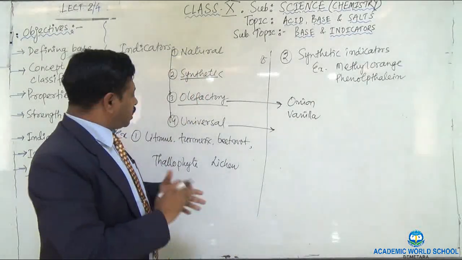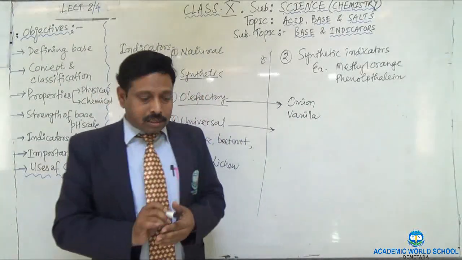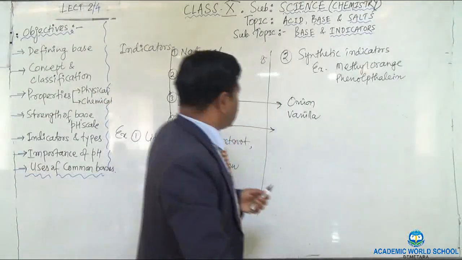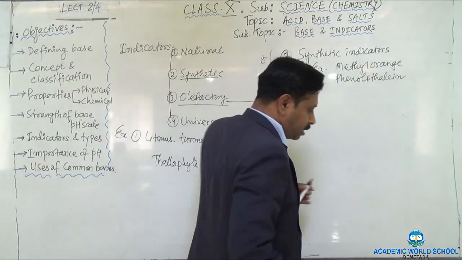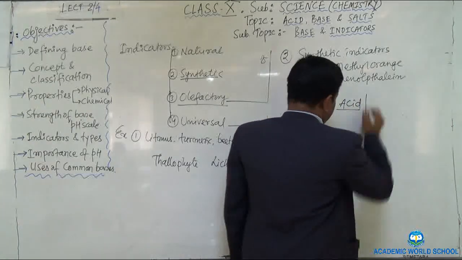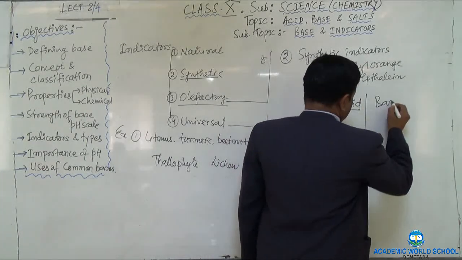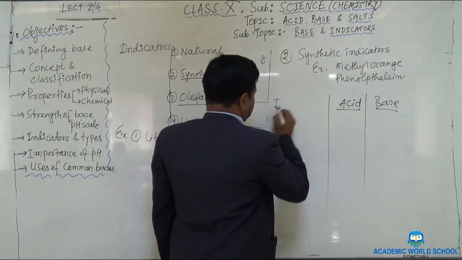Well, after that I want to give you the color changes in your indicators. You can make a small table for that. In this way you will be able to understand. Let me write it this way: acid, then you write the base, and here you write the indicator.